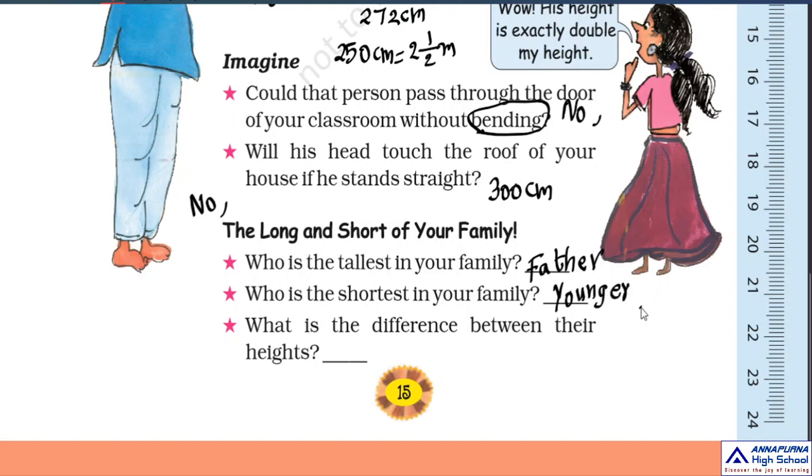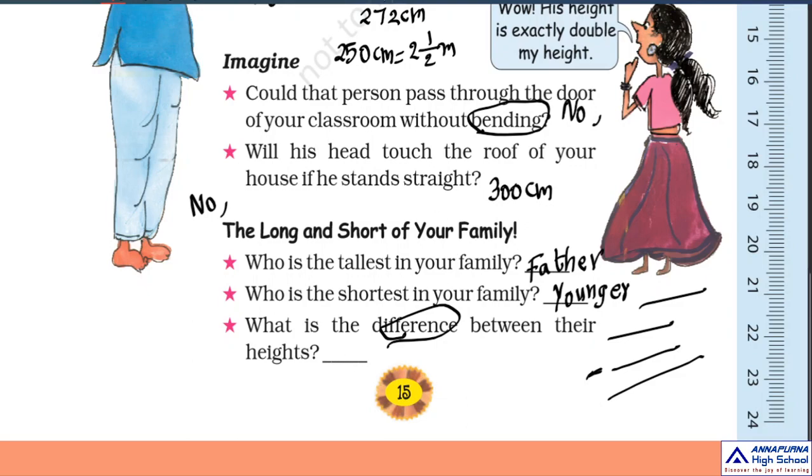So what you have to do is find the difference between their heights. You have to find the difference. So first, write your father's height here. Then write the youngest family member's height. Then do the subtraction, children. Write the answer right here.